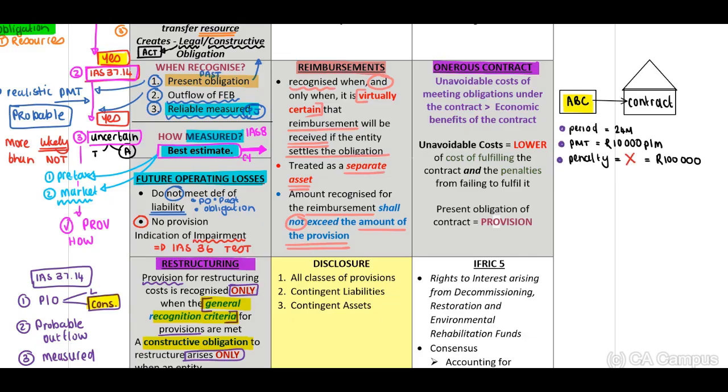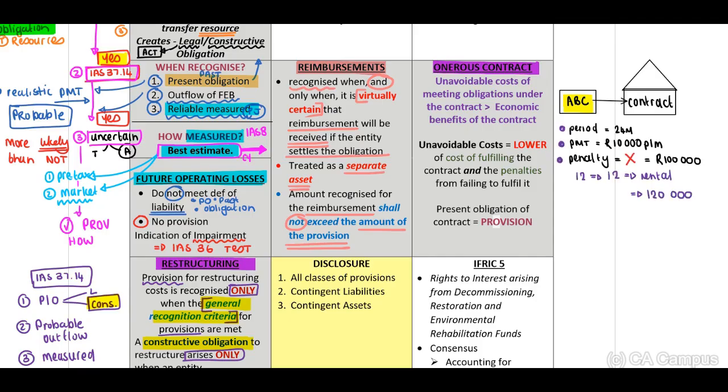Now, entity ABC Limited decides to cancel this contract after 12 months. Therefore, we have a remaining 12-month period. And the total rental expense for the remaining period will be